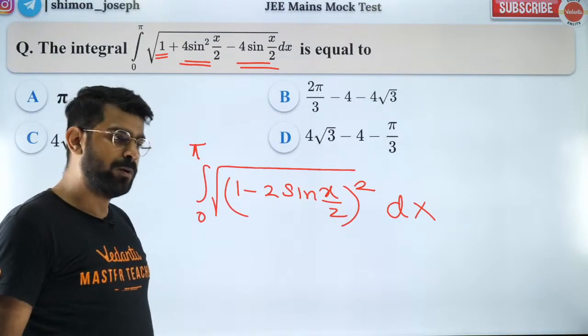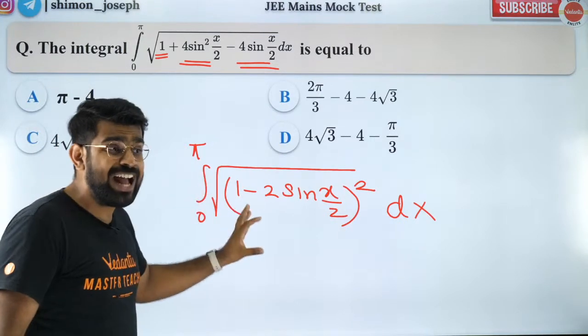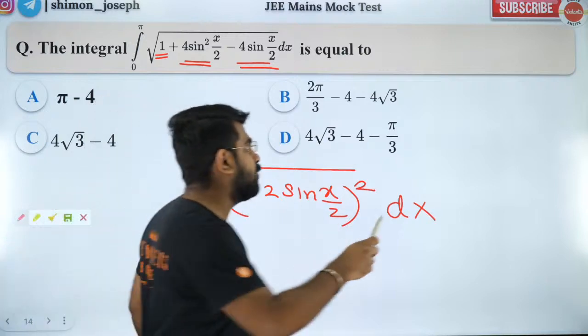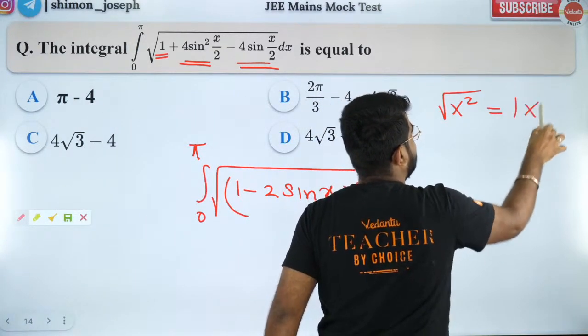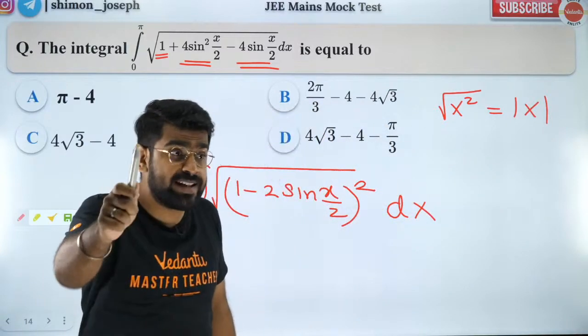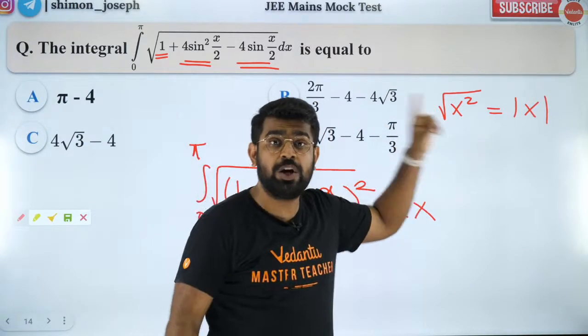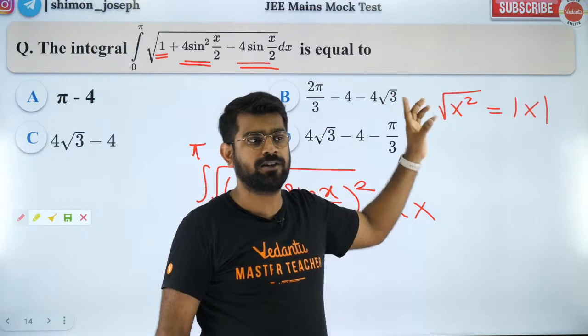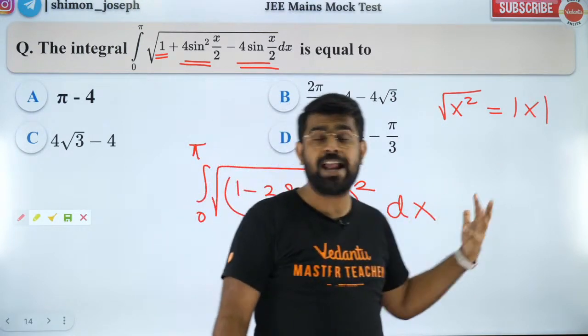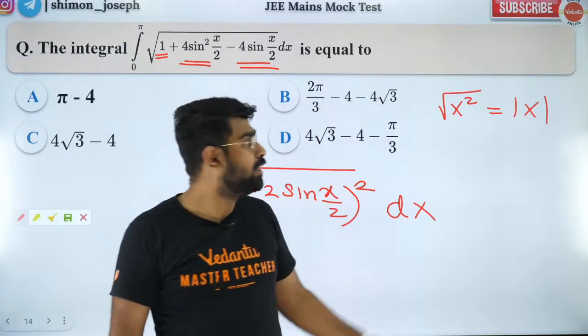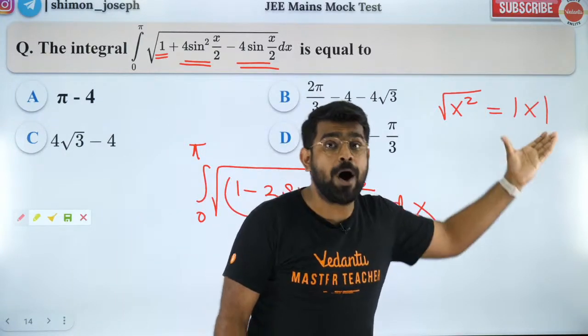I'll tell you. Okay. So people, here I'm going to teach you a very nice concept. Listen carefully. See, root of x square is equal to mod x. I have told you this. If you are my student, you would have heard this from me long time ago, very frequently, when I was teaching about calculus basics. Root of x square is mod x.